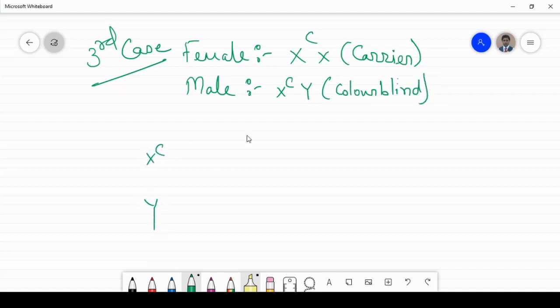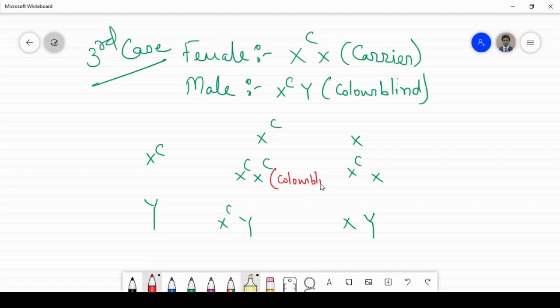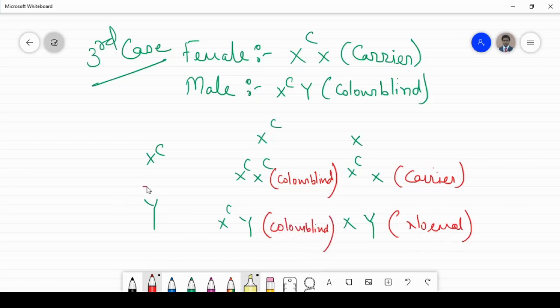The offspring are X^C X^C, X^C X, X^C Y and XY. So one will be color blind, one will be a carrier, one will be normal, and one will be color blind. So there are equal chances that the daughter and the son will be color blind or normal.